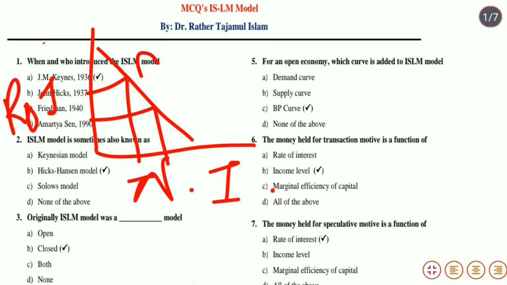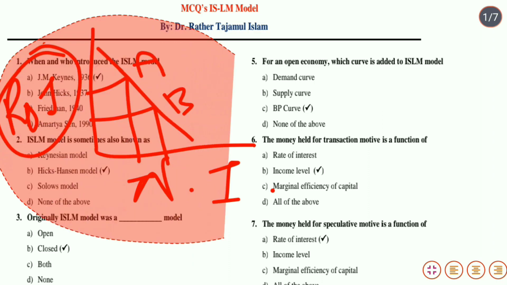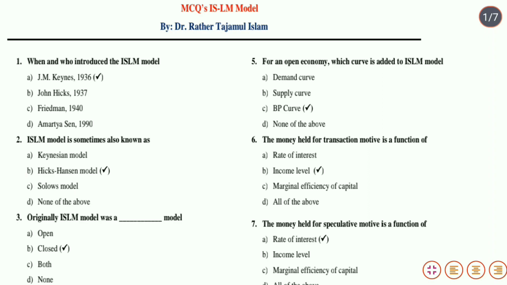If we move from point A to B along the IS curve, and this movement is caused due to the change in rate of interest. That means movements along the IS curve are caused due to the change in rate of interest.